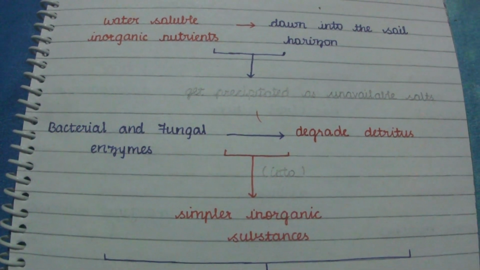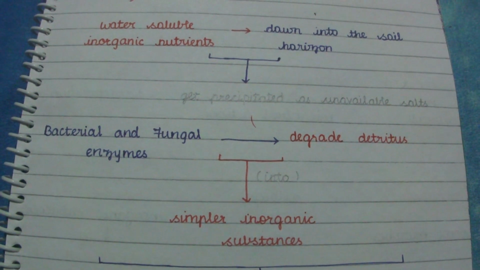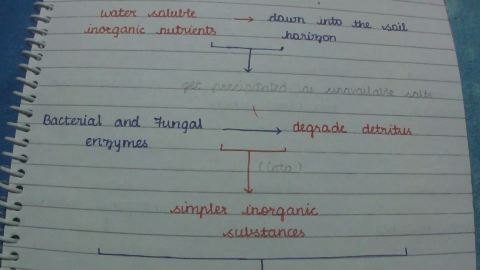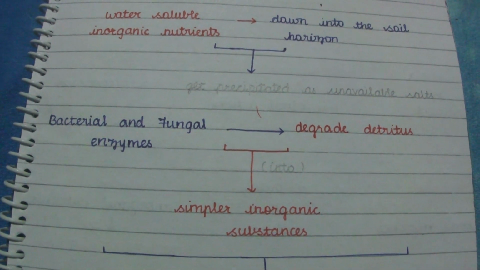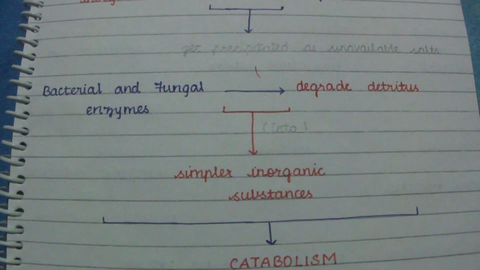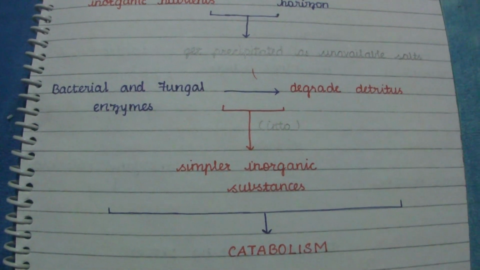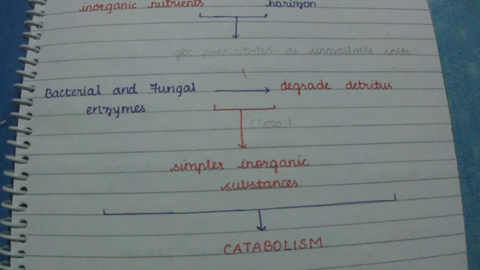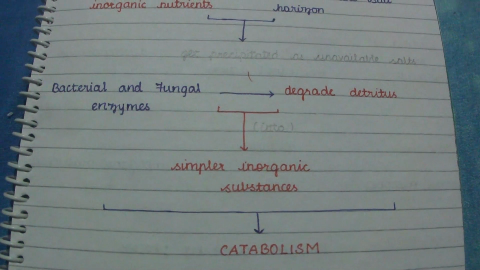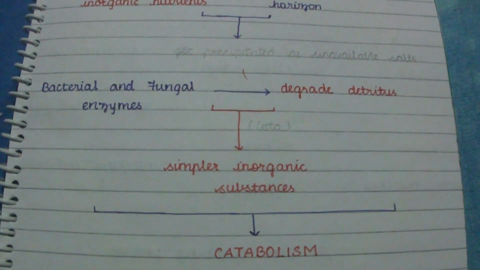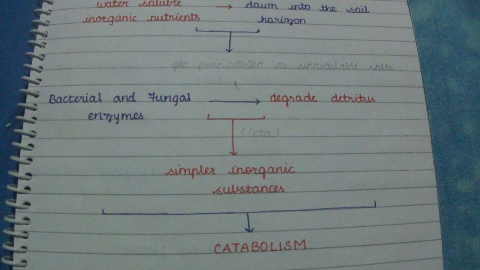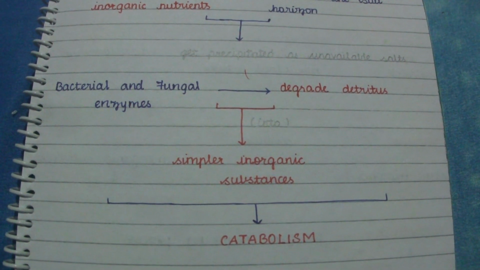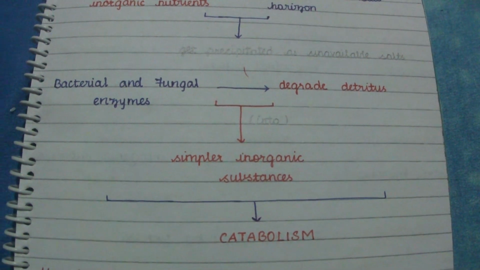The next process is catabolism. The bacterial and fungal enzymes degrade the detritus into simple inorganic substances. This degradation of the detritus by bacterial and fungal enzymes into simpler inorganic substances is called catabolism.